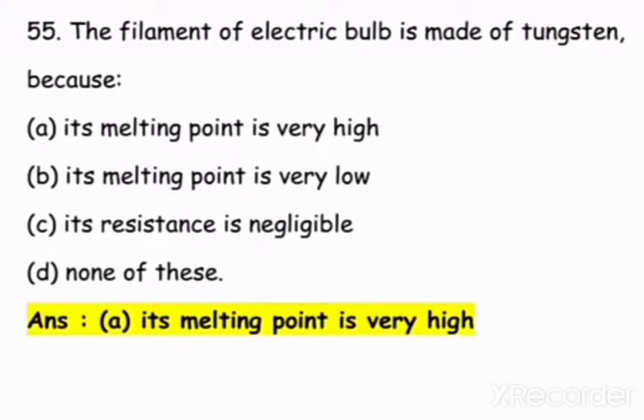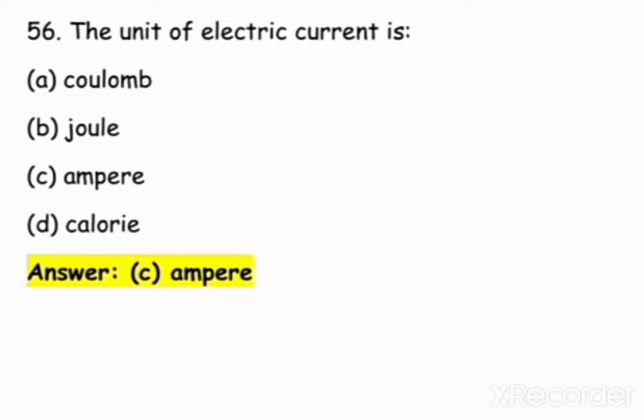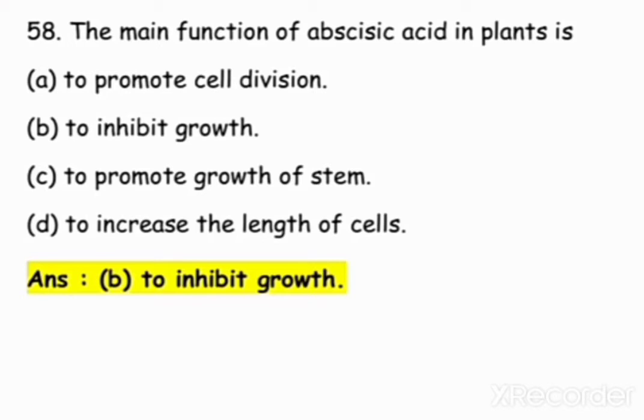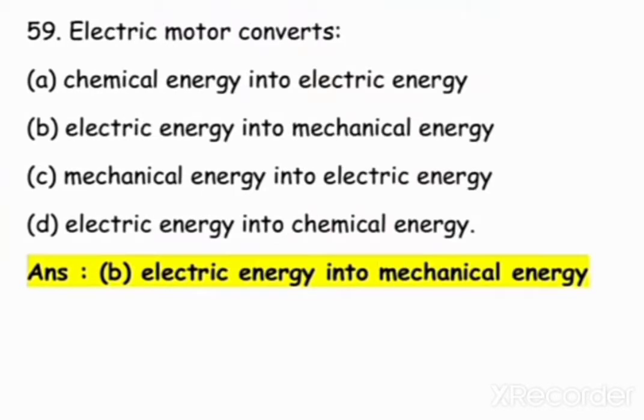The filament of an electric bulb is made up of tungsten because its melting point is very high. The unit of electric current is ampere. Which plant hormone promotes cell division? Cytokinin is the hormone which promotes cell division. The main function of abscisic acid in plants is that it inhibits growth. Electric motor converts electrical energy into mechanical energy.